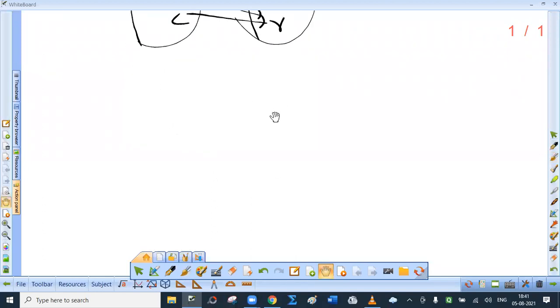Now the next simple part, this is not at all difficult, is the representation of a function. If you ask me, the simplest method is the arrow diagram, which I have just explained. This is the simplest method to represent a function. That clearly gives an idea about the domain, codomain, and range of the function. Then function as a rule.